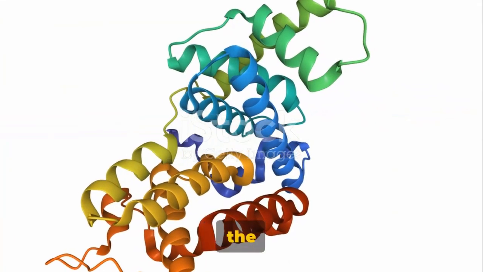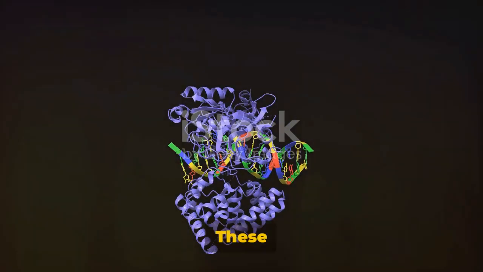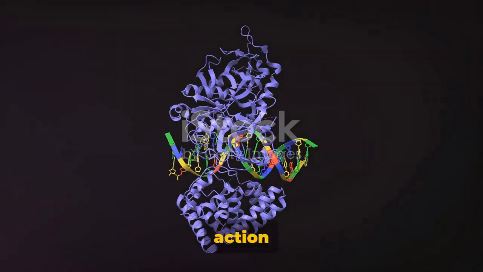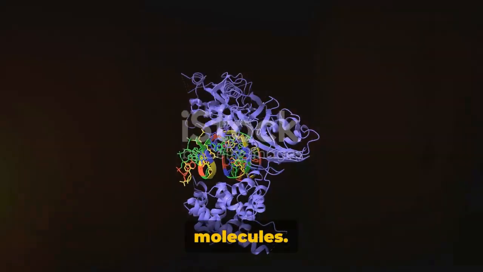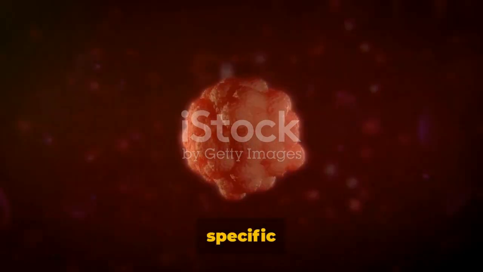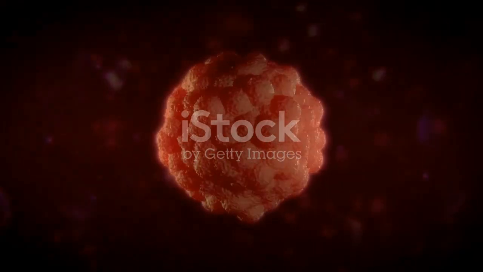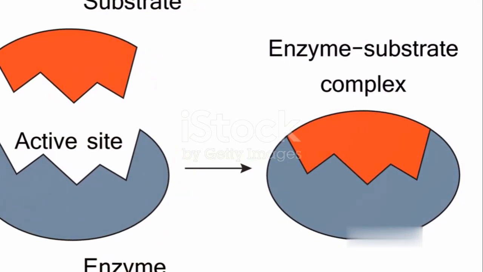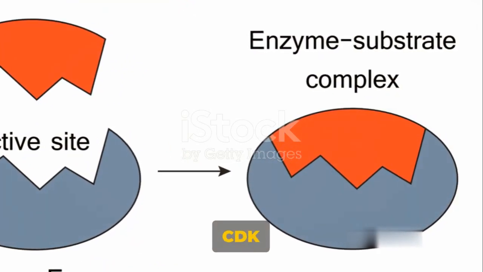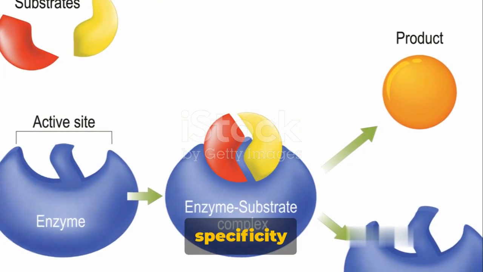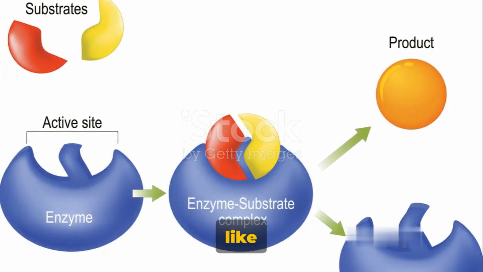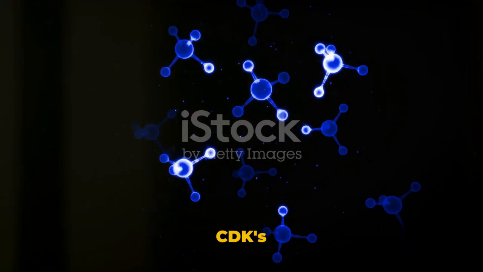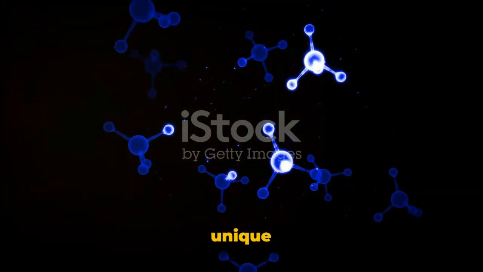Now, let's talk about the mechanism of CDKs. These fascinating enzymes spring into action when they bind with cyclin molecules. This process is not a random dance, though. Each CDK has a specific preference for different cyclin molecules. Just like how we have our favorite dance partner, so do these CDKs. This preference is not without consequence. It's the binding of cyclin to the CDK that determines the enzyme's specificity towards its substrate. It's like the cyclin molecule whispers into the CDK's ear, guiding it towards its unique target.